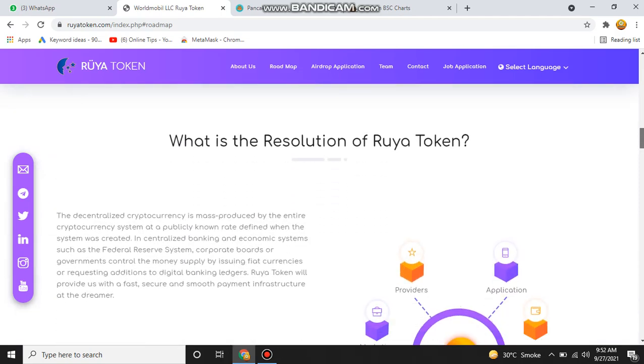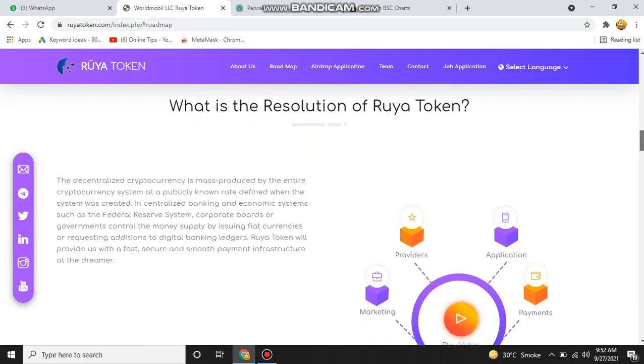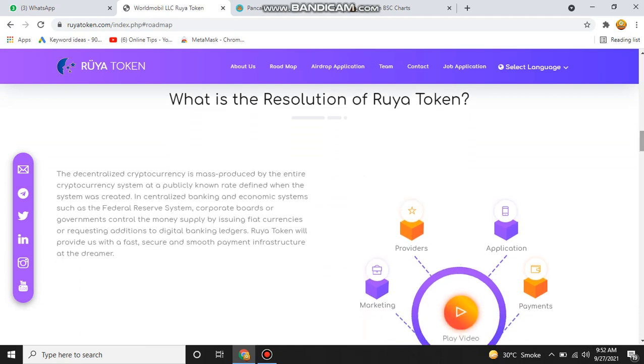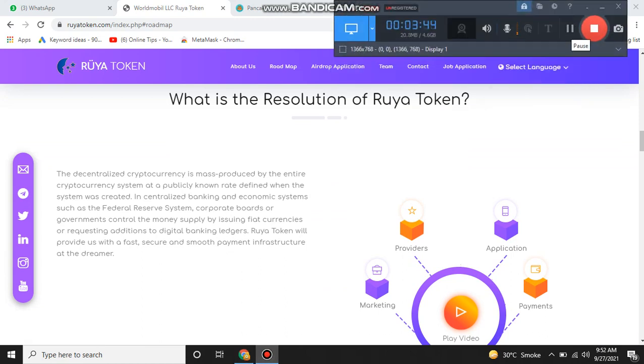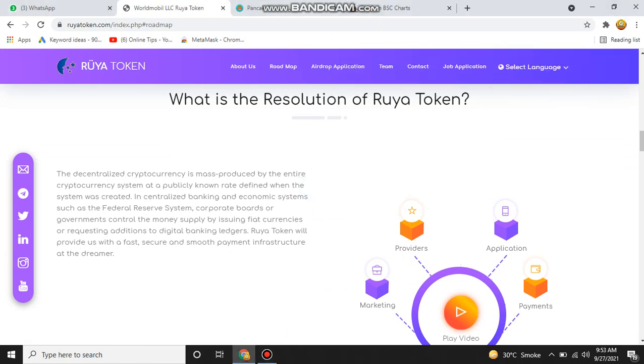After this we discuss the resolution of the Roya token. The decentralized cryptocurrency is mass produced by the entire cryptocurrency system at a publicly known rate, while in centralized banking and economic systems such as the Federal Reserve System, corporate boards or governments control the money supply by issuing fiat currencies or requesting additions to digital banking ledgers.